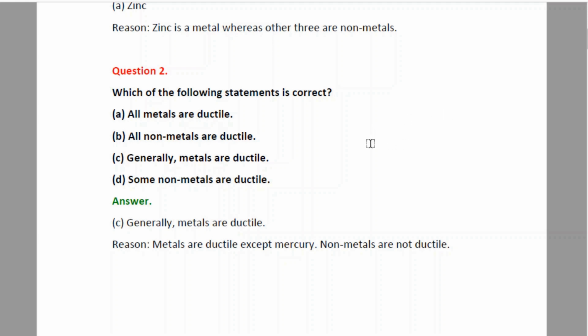Now again we know that metals are mostly ductile, whereas non-metals are not ductile. So options B and D are eliminated.